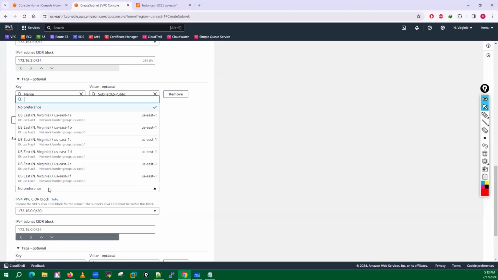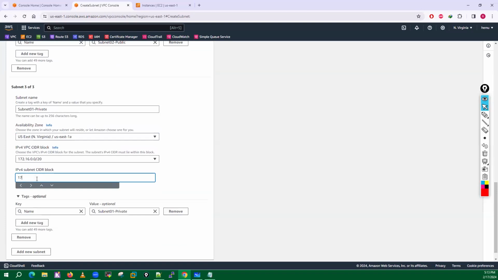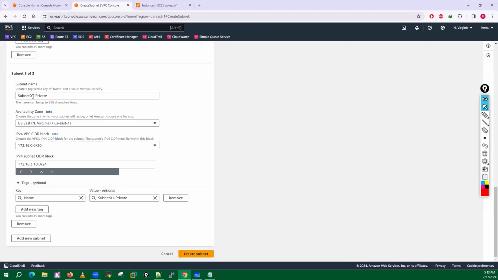I'll create two more subnets, and this is my subnet 1, which is private. I will create one private subnet on US East 1A. Let me go with this segregation: we have subnet 10, which is private, and this subnet has the IP range 172.16.10.0/24.